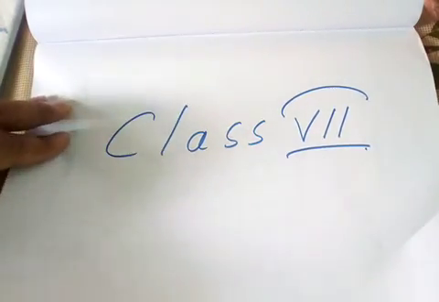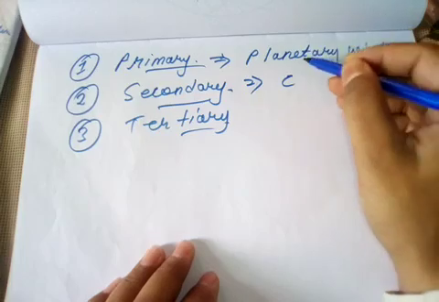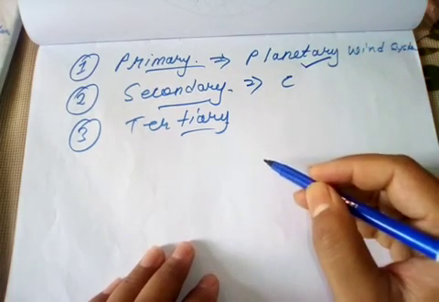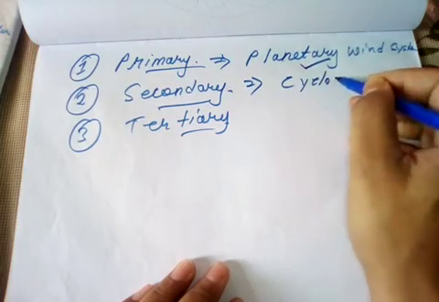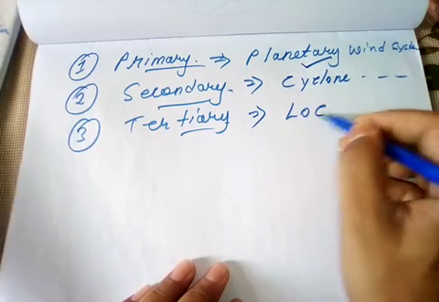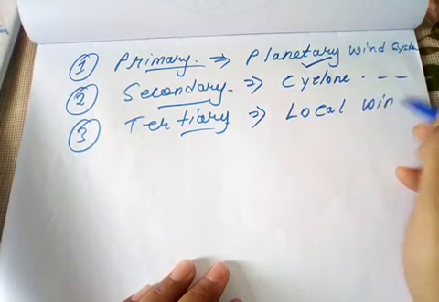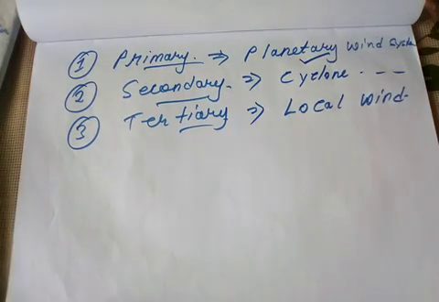So let's start. We know that there are different types of wind systems over the earth's surface. The first one is the primary, which we can call the planetary wind system. The second one is secondary, like cyclone, anticyclone, etc. And tertiary includes the local wind, which we will discuss here.